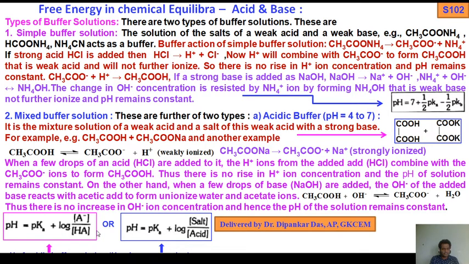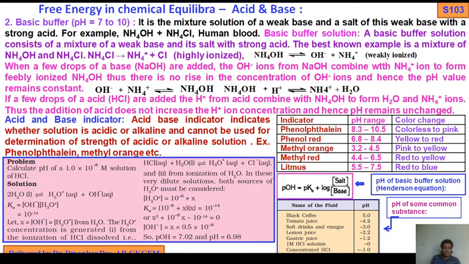Okay, same thing shown in two different ways. Either A minus, that is salt, by acid. This is the Henderson equation. Now, basic buffer solution, pH 7 to 10.